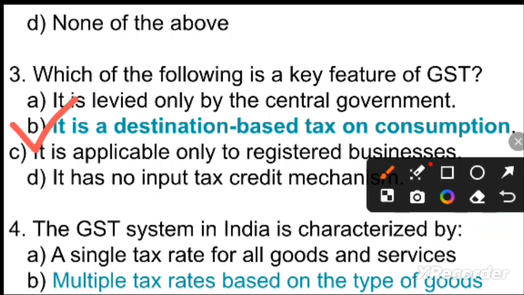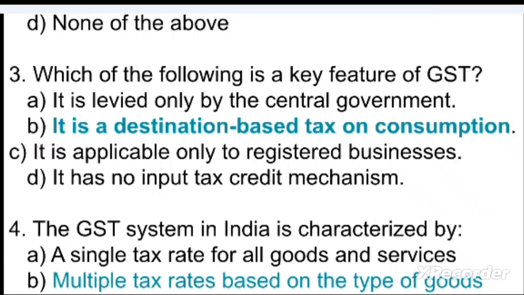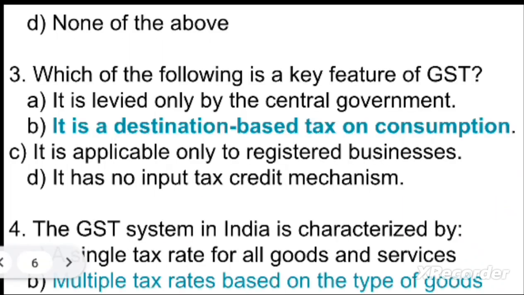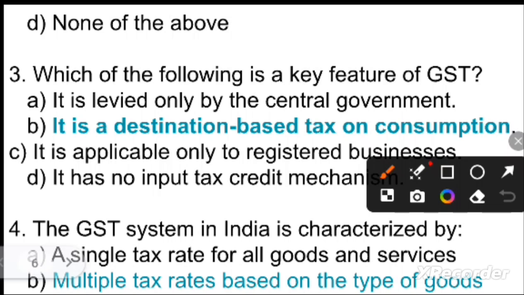Next question is, the GST system in India is characterized by: Option A, single tax rate for all goods and services. Option B, multiple tax rates but based on the type of goods and services. Option C, a fixed tax rate for all businesses. Option D, no tax, no exports. So your right option is option B, multiple tax rates based on the type of goods and services. Option B is the right answer.